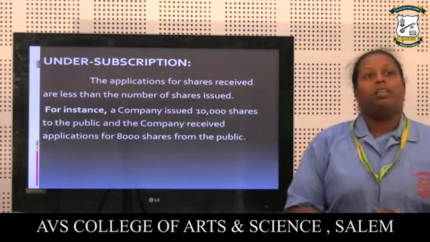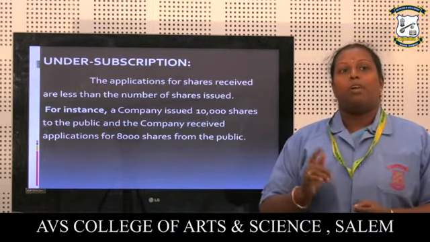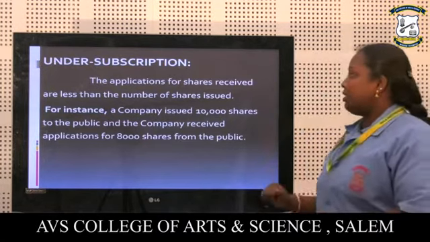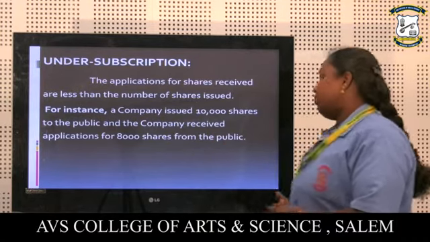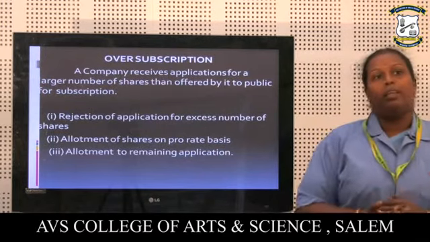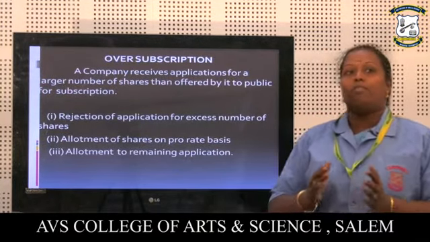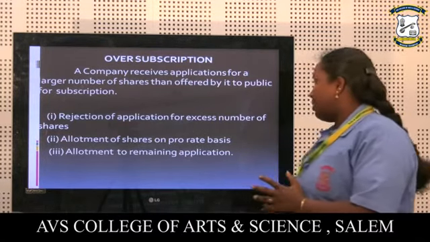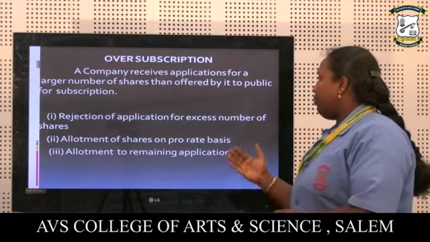Under subscription. The applications for shares received are less than the number of shares issued. For instance, a company issued 10,000 shares to the public and received applications for 8,000 shares. Oversubscription. A company receives applications for a larger number of shares than offered by it to the public for subscription. In this case, there are options: rejection of applications for excess shares, allotment of shares on pro rata basis, or allotment to remaining applications.